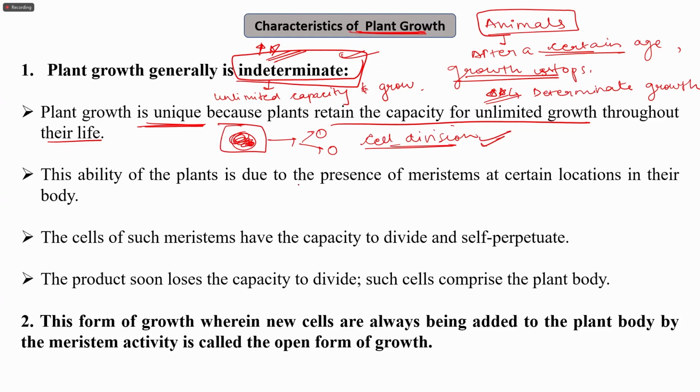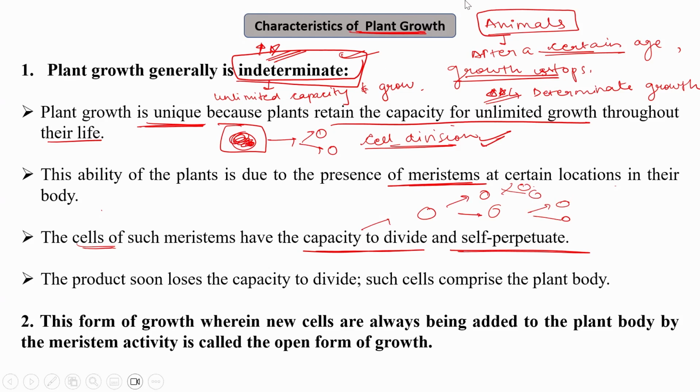So the ability of plants is due to the presence of meristems, which are present at certain locations in their body. Now, the important feature of meristems is that the cells of such meristems have the capacity to divide and self-perpetuate. One cell may divide into two, and these cells may further divide. The product soon loses the capacity to divide, and such cells comprise the plant body.